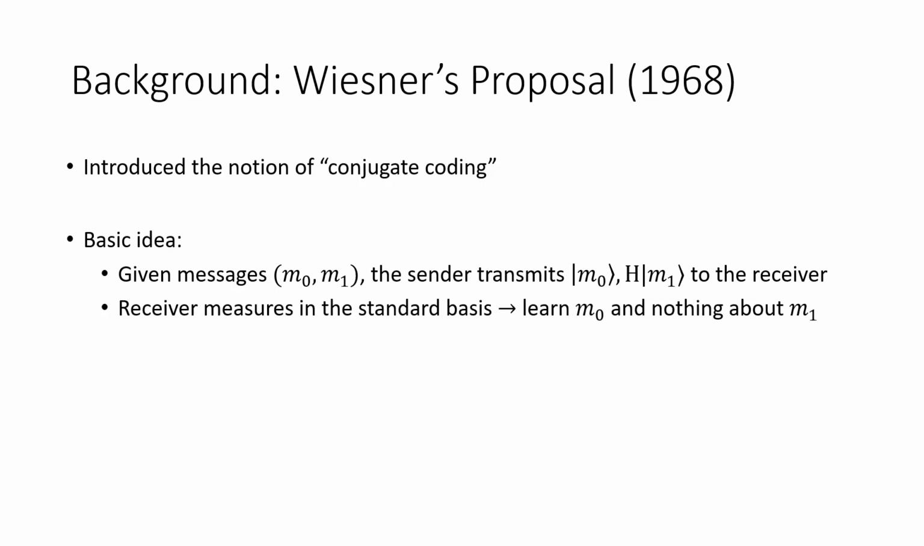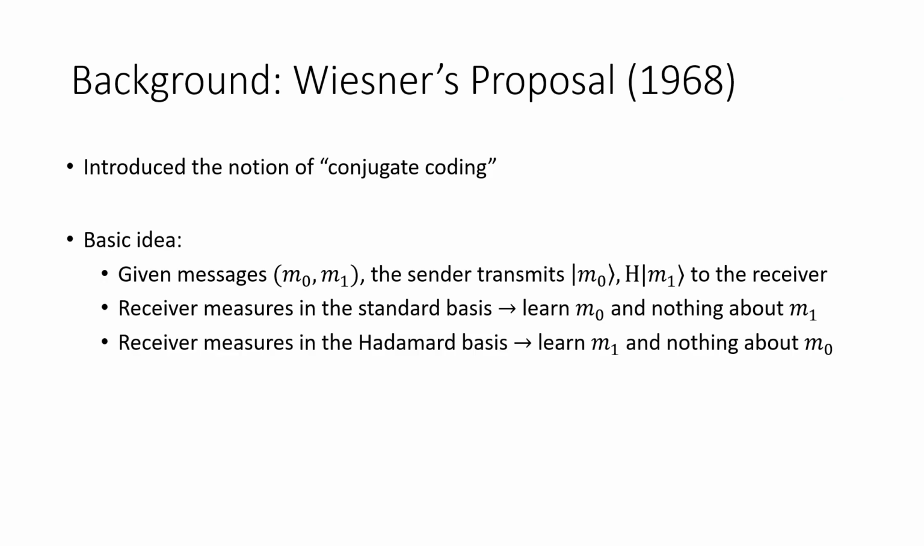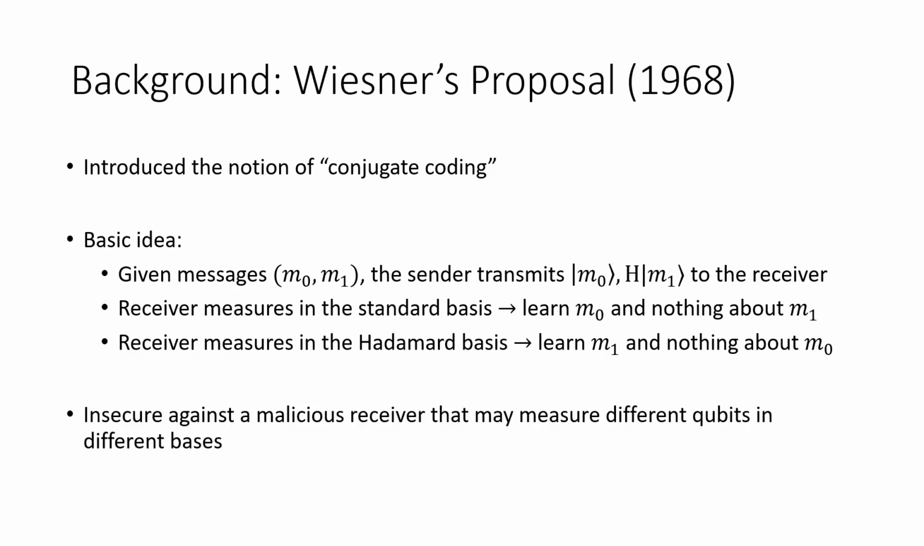And the point is that if the receiver has their measurement device set to measuring in the standard basis, then they will learn M0, but nothing about M1. Their measurement will destroy all the information about M1. On the other hand, if they have their measurement device set to measuring in the Hadamard basis, they'll learn M1 and nothing about M0. Right? So this is the basic idea.